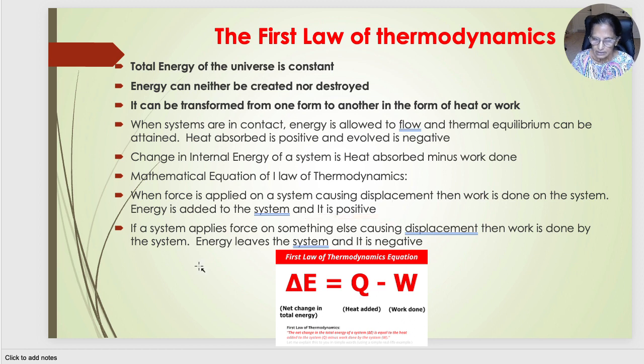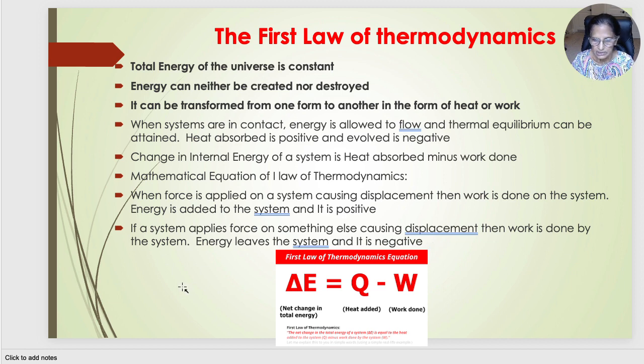Now let's see the negative sign of work. If a system applies force on something else causing displacement, then work is done by the system, and in that case energy leaves the system, and therefore work is given a negative sign. So these are the positive and negative signs of work and heat.